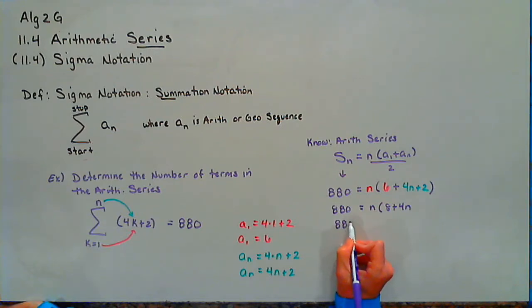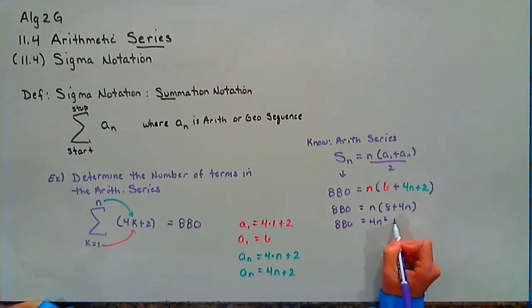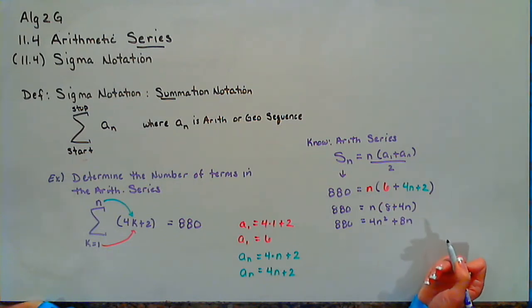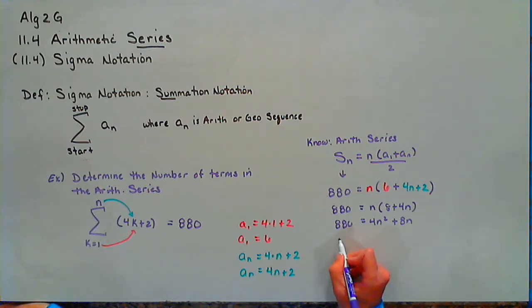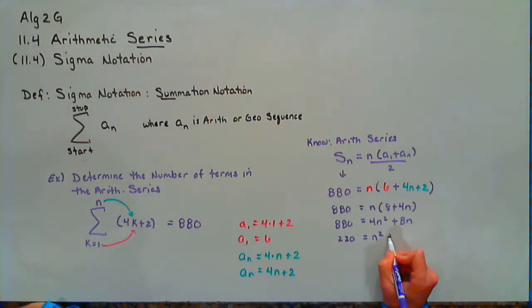So 880 equals 4n squared plus 8n. I'm going to divide by 4, to make everything easier. 220 equals n squared plus 2n.